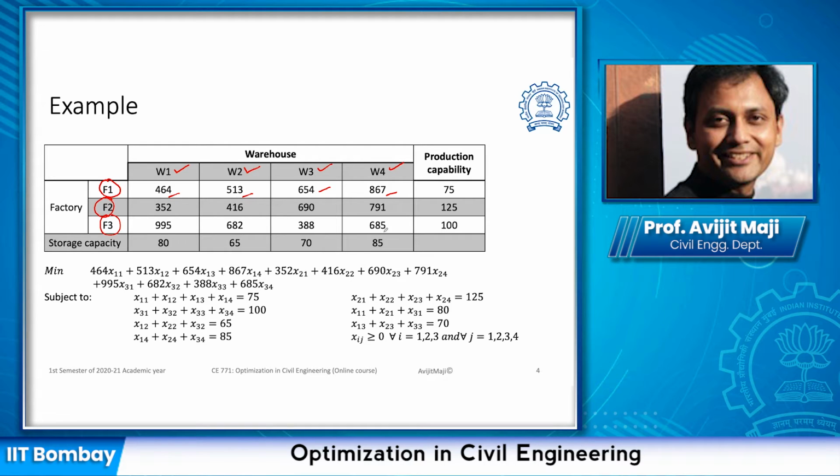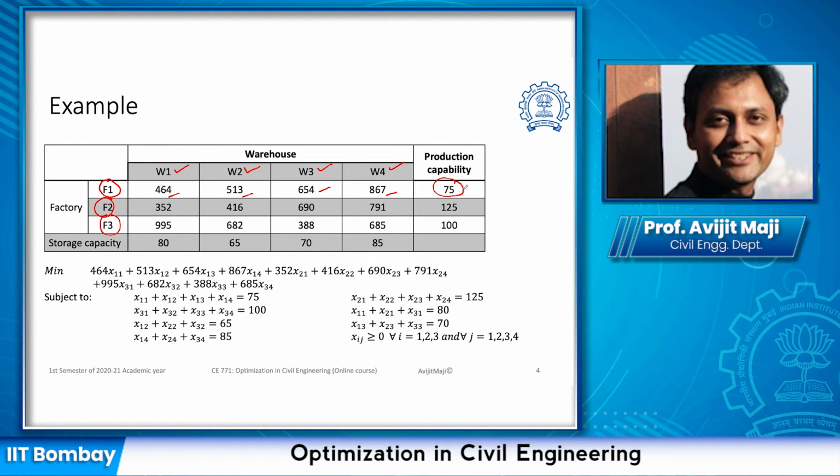The whole system has certain production capability. So for factory F1, the production capability is 75. That is the maximum number of units or goods it is going to manufacture.